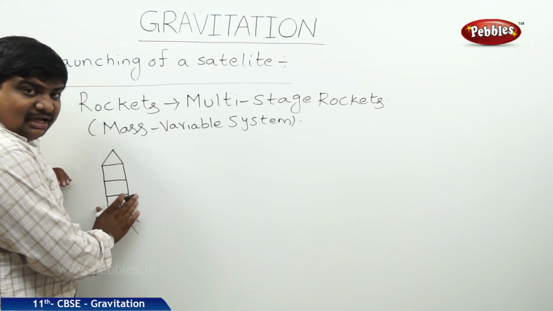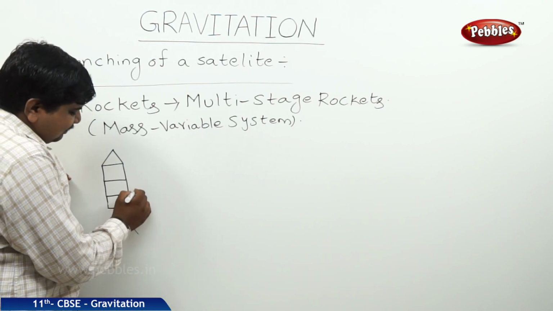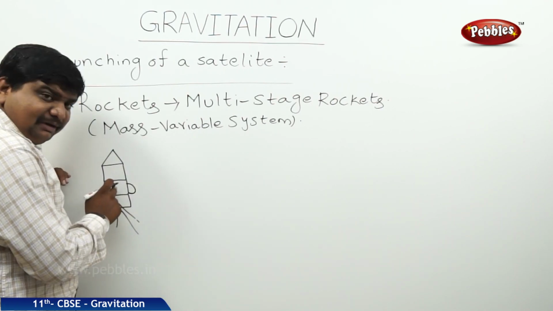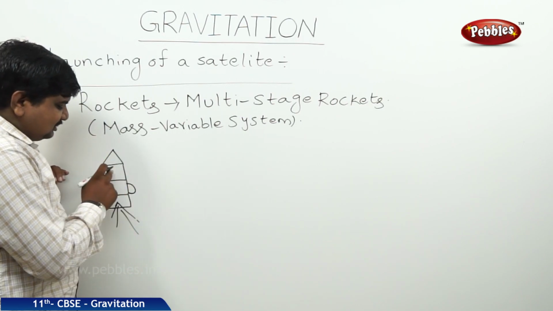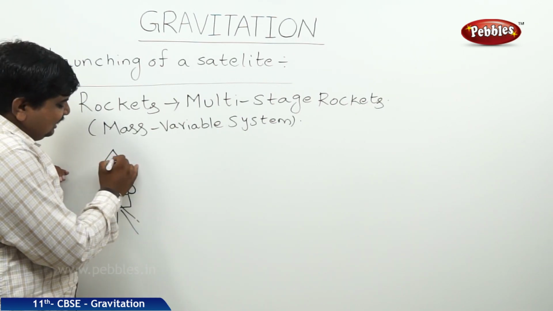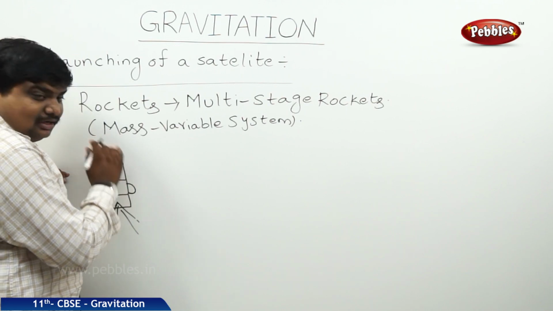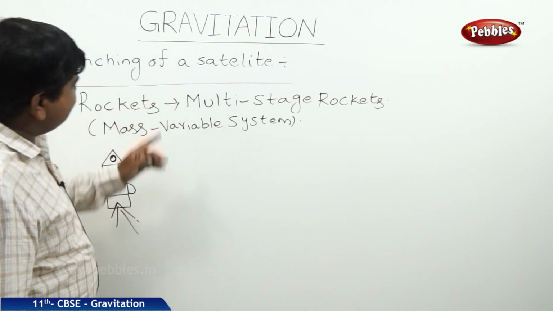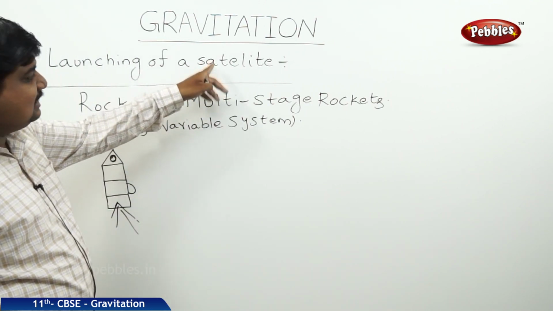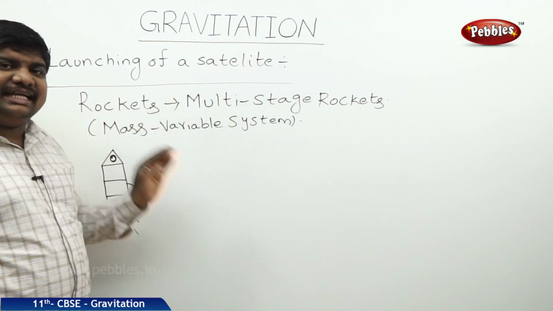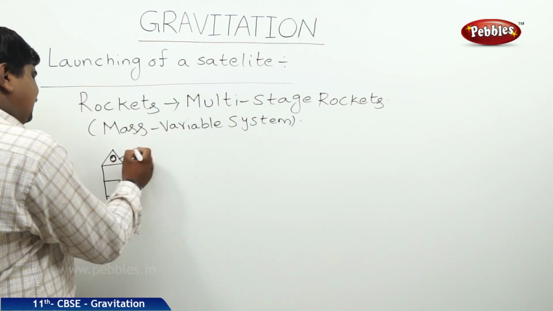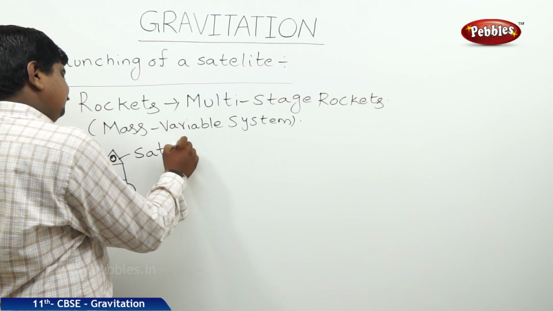Then it will give such a great energy to the next level. The same process will be repeated in the second chamber and in the third chamber. Finally, the chamber at the top contains the satellite which is to be launched in space.